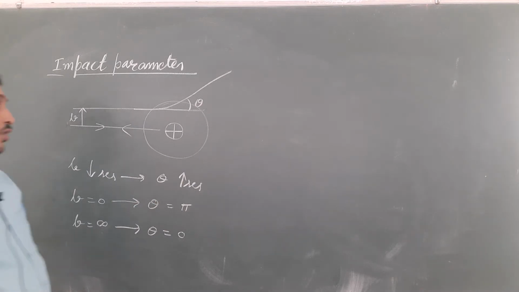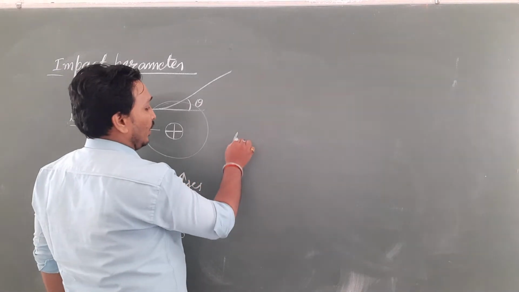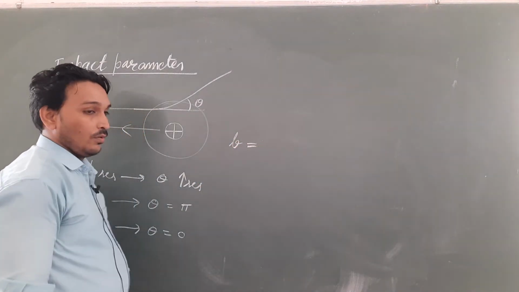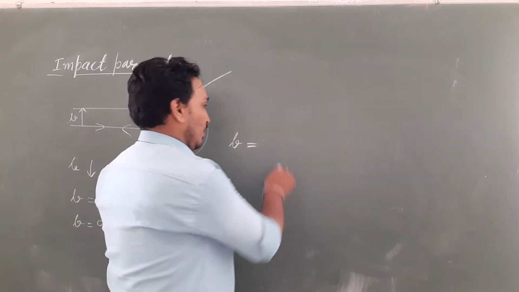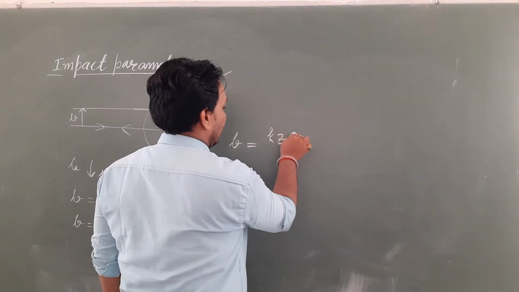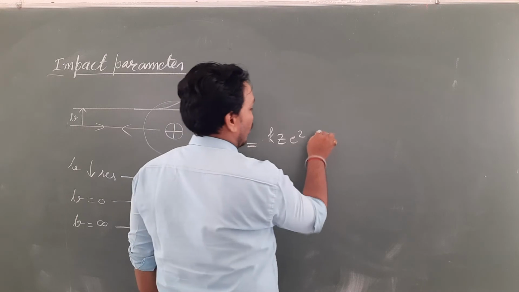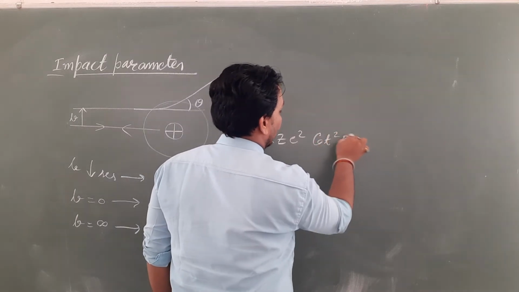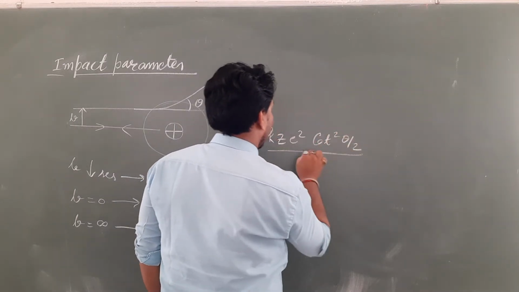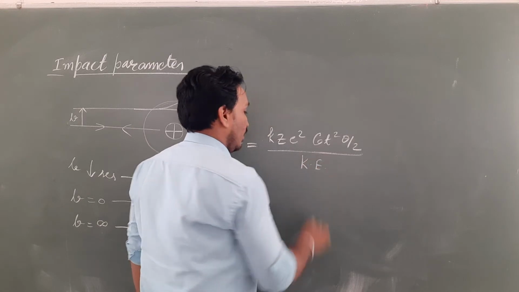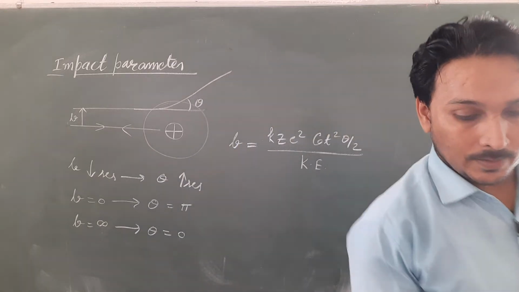Is it clear? So one formula is also there for b, and that formula is b is equal to k Z e square cot theta by 2 upon kinetic energy. This is the formula.